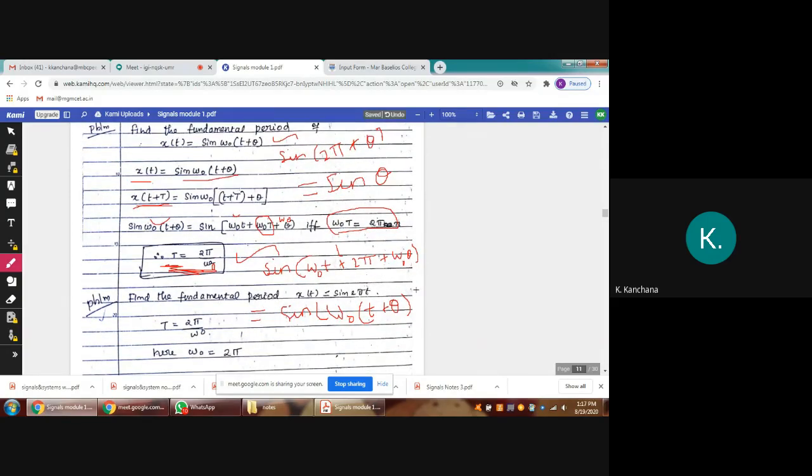Gopika? Yes, miss. Okay, so now this and this are same, no? Left hand side and right hand side are equal, no? Yes. Okay. What is this one? This is x of t. This is x of t plus T. If both are equal, but what is the condition? Omega naught capital T equal to 2 pi.